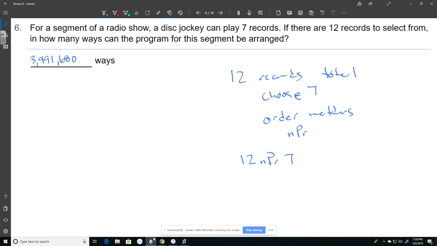3,991,680. Be careful, depending on the number of records it chooses, your calculator might give you an answer something like 2.476895 times e to the 8th power. Remember that e to the 8th means you take this decimal and move it 8 places. So that would be 2, and then that's 1 place, 2, 3, 4, 5, 6, and then I would have to move it 7, 8 places. So your answer, depending on how big these numbers are, might come out in scientific notation, basically. So be careful of that one.